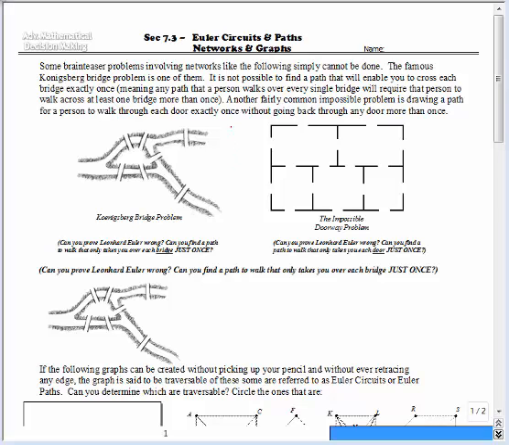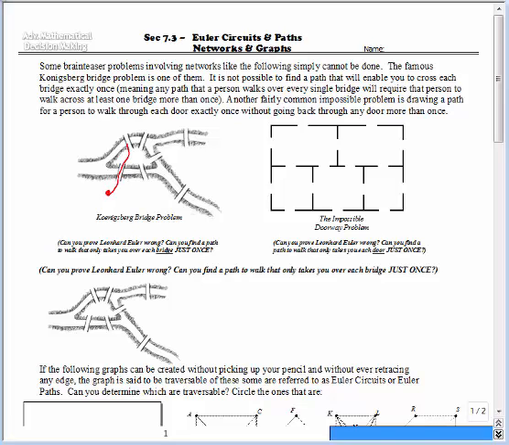These next graphs are types of graphs called Euler circuits and paths. They were made famous by a city in Germany, in the Königsberg Bridge problem. The ruler of the day in the 1700s offered some prize money if you could find a path that would allow you to cross each bridge exactly once and no more.